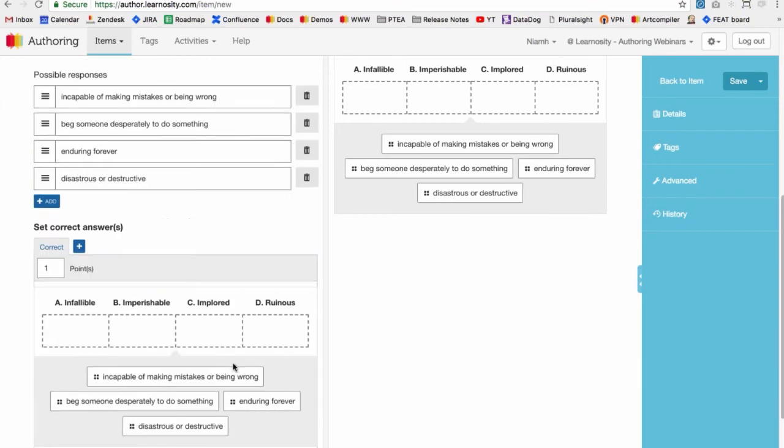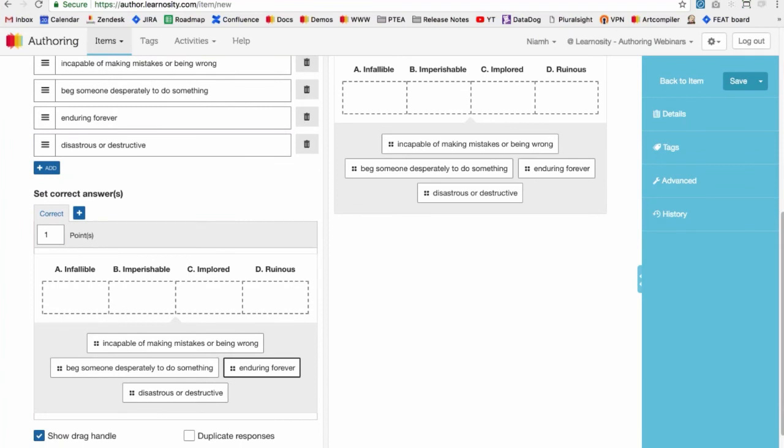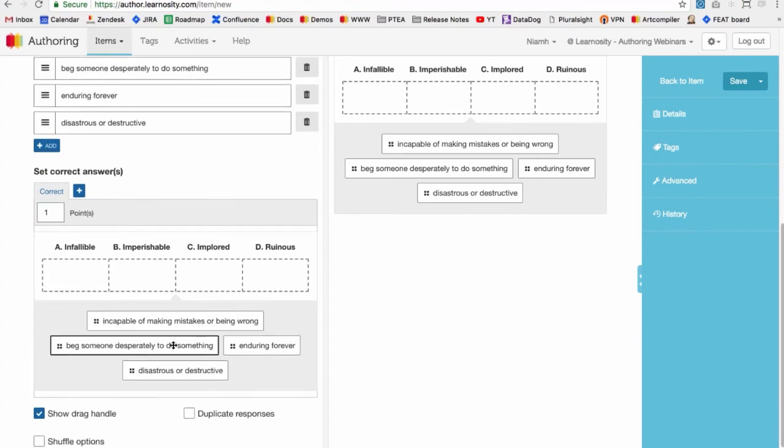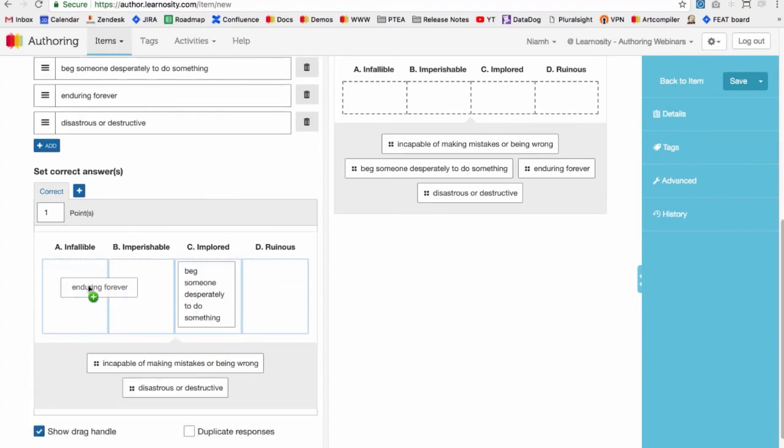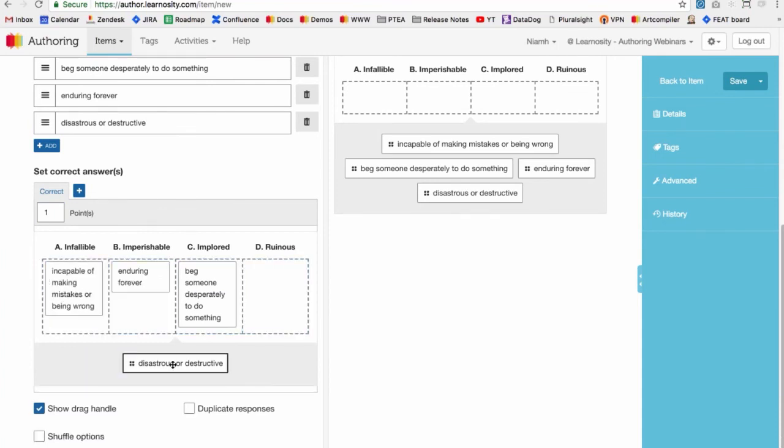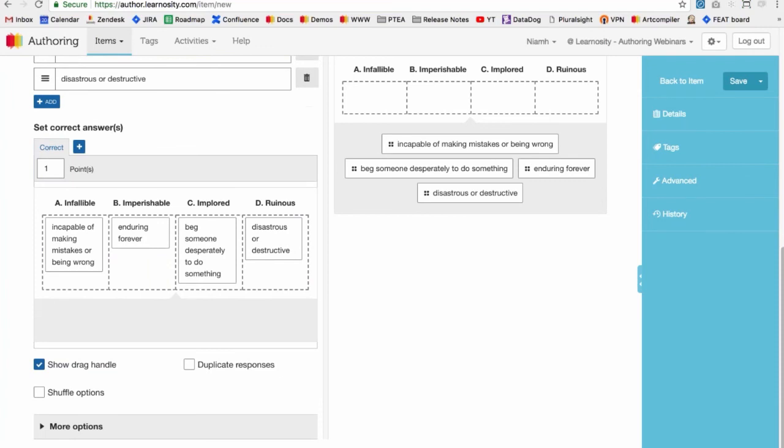And then in the validation section, I'll just set up my correct answer, like with the closed text, just drag and drop the way the student would. So I'm just going to put these in. Okay. And you have a couple of additional options in this validation area for this question type. So show drag handle just refers to, if you look in the preview section here, this black icon to the left of the response options. So you can turn that off if you want, just untick it. It's always enabled by default.